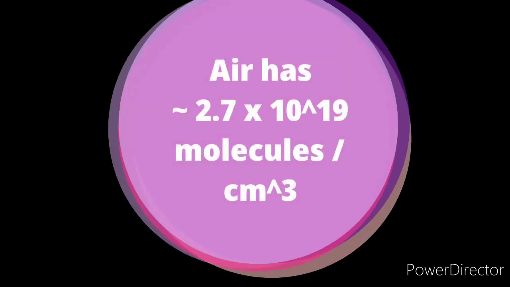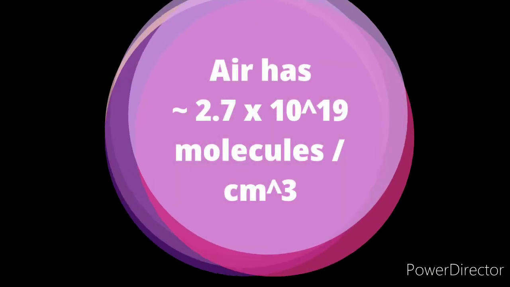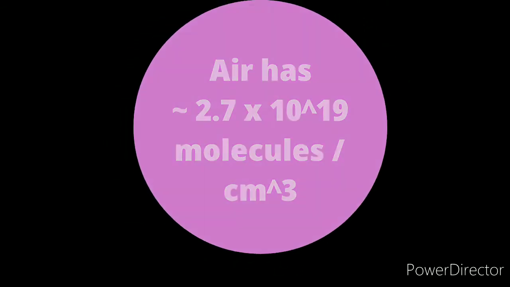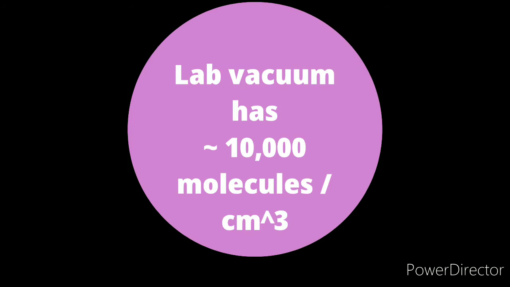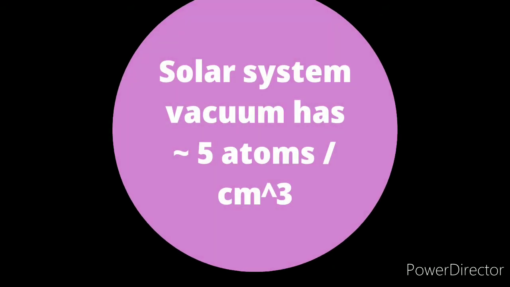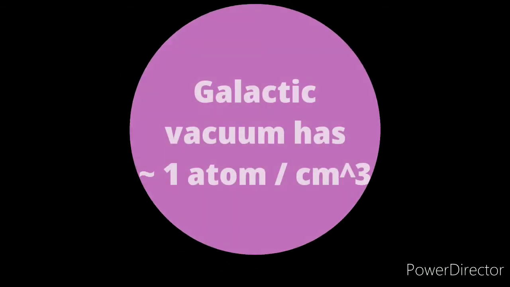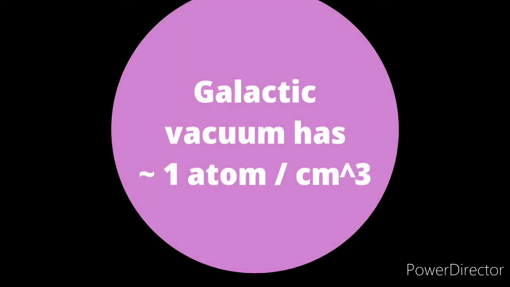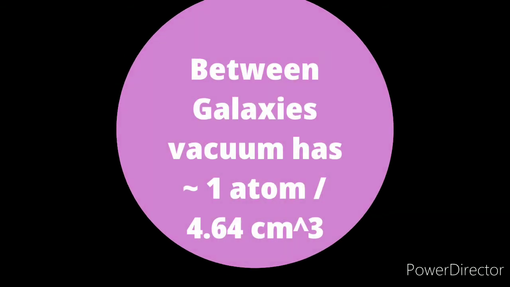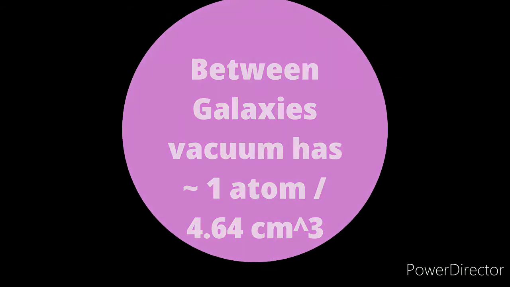Now air has 2.7 times 10 to the 19 molecules per 1 centimeter cubed. Lab vacuum has about 10,000 molecules per 1 centimeter cubed. Solar system vacuum has about 5 atoms per 1 centimeter cubed. Galactic vacuum has about 1 atom per 1 centimeter cubed. Between galaxies vacuum has about 1 atom per 1.64 centimeter cubed.